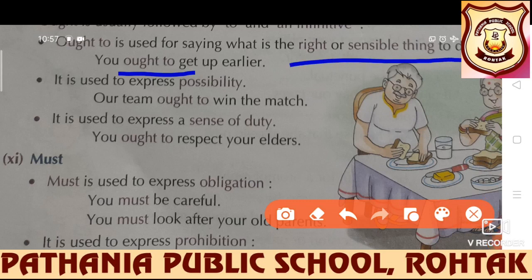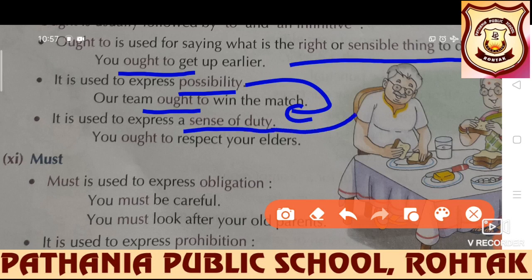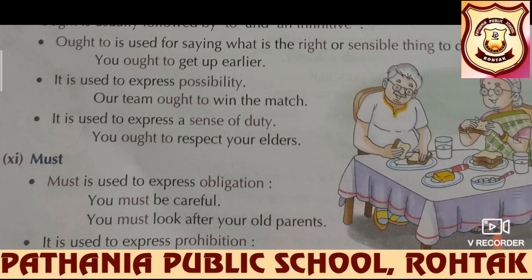It is used to express possibility also. Our team ought to win the match. A possibility is there that the team ought to win the match. It is used to express a sense of duty. In the beginning I told you it tells us the right or sensible thing. So for sense of duty also ought to is used. You ought to respect your elders.